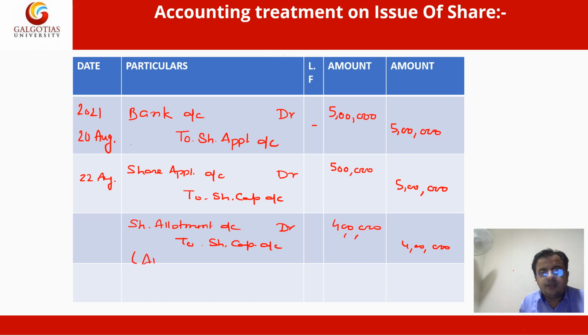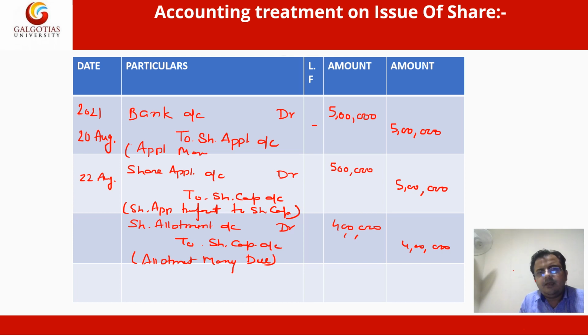We have to give a narration also: allotment money due, share application transferred to share capital account, application money received. The entry here is done on 24th August.